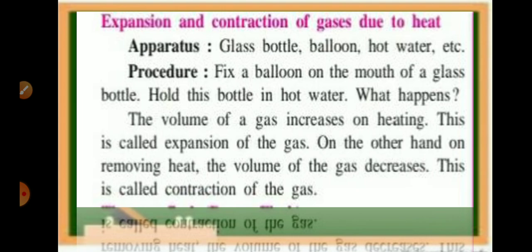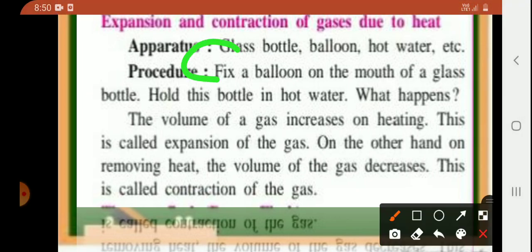So students, this is also an activity. The result of the activity is this: the volume of a gas increases on heating. This is called expansion of the heated gas. On the other hand, on removing heat, the volume of the gas decreases. This is called contraction of the gas.